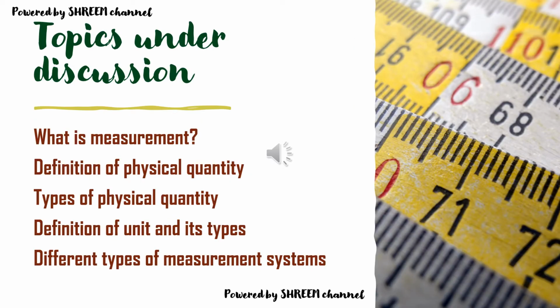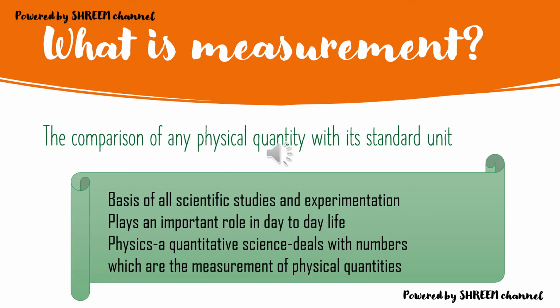First, what is measurement? Then, definition of physical quantity, types of physical quantity, definition of unit and its types, and different types of measurement systems. So, all these topics are not at all new to you. It is what you have learned from your grade 6 physics, but we'll still have a short recap in today's class.